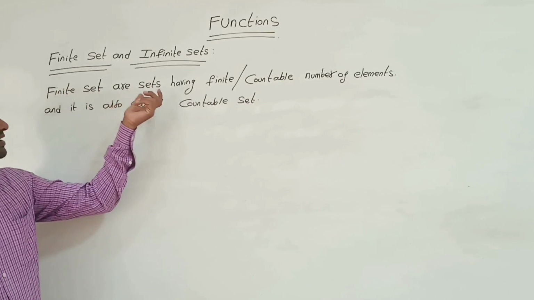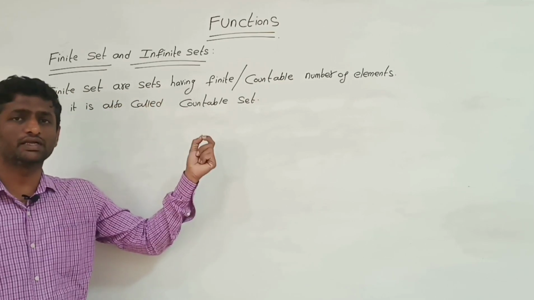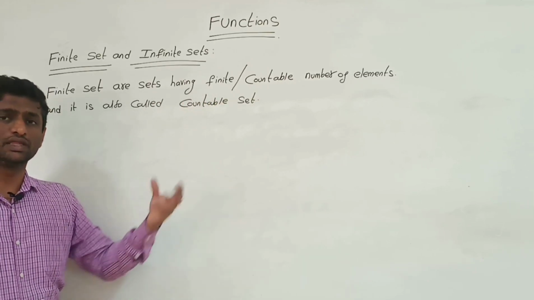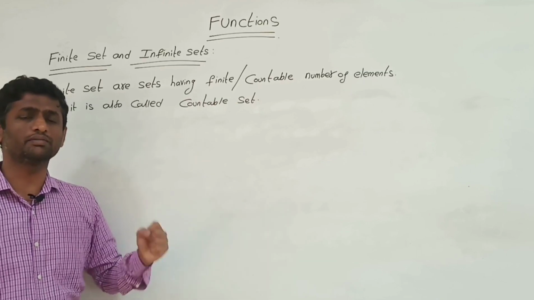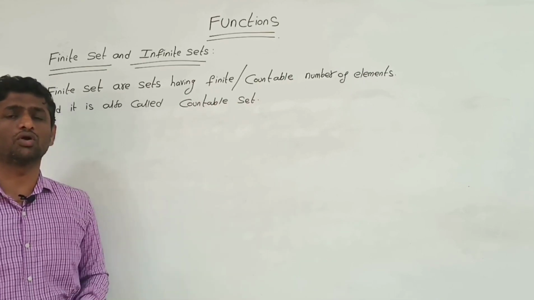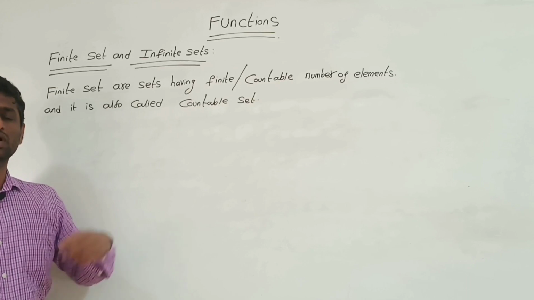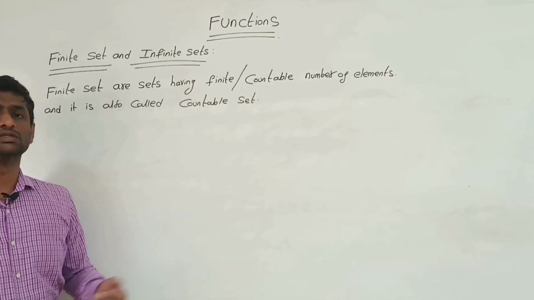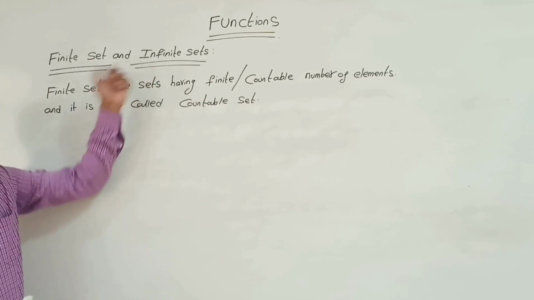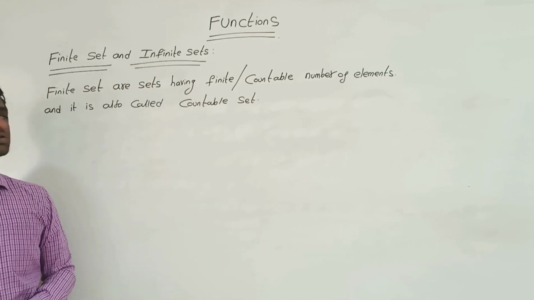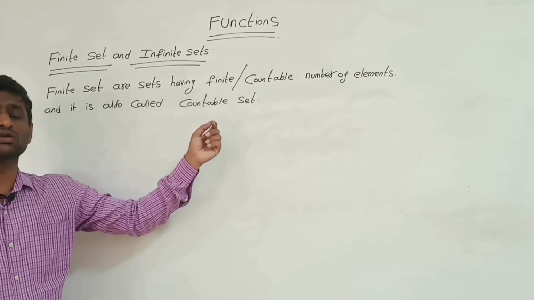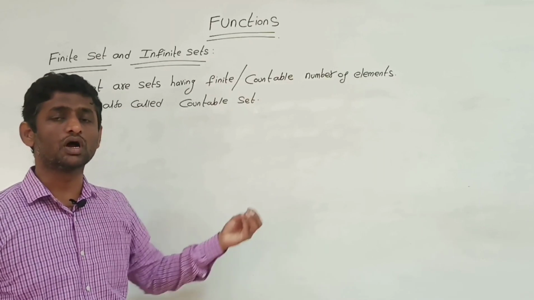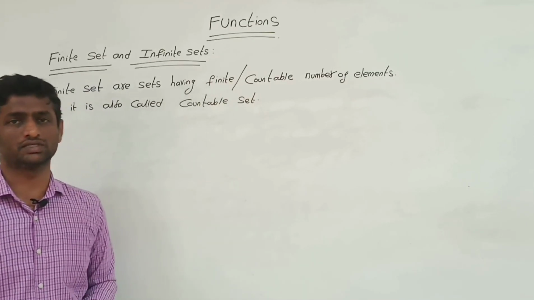A finite set is a set having a finite, or countable, number of elements, which we can count. That type of set is called a finite set. If we are unable to count how many elements exist in the set, then that type of set is called an infinite set. So the finite sets are also called countable sets. Why? Because we are able to count how many elements are present in the set.